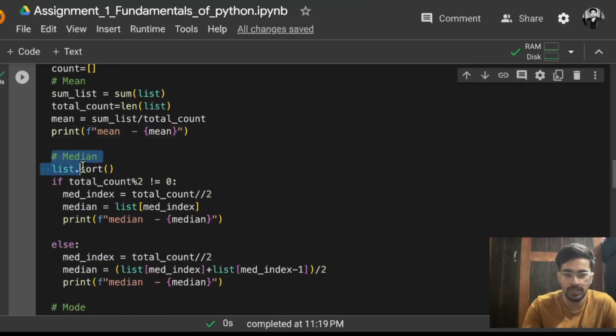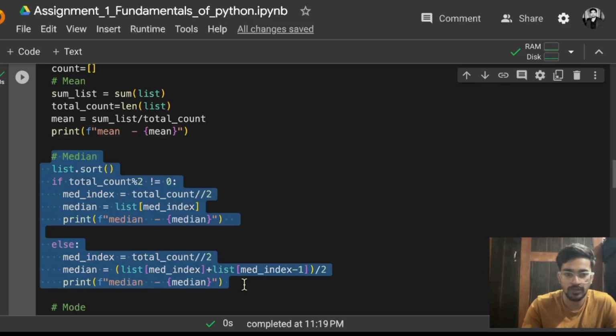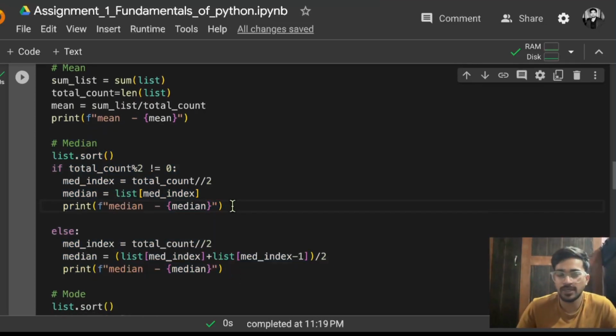Again median is again easy. So what you have to do in median, so median में क्या होता है, like in median what you have to do, simply let's say I'm passing a list of numbers. So how you can find the median of those numbers, first of all you have to just arrange the numbers in the ascending order. So जो भी numbers हमने provide किए हैं उसको आप पहले ascending order में ला दोगे. Then again what you have to do, you have to just find the mid index, like जो भी नंबर्स मिड में आ रहा है, that will be actually median.